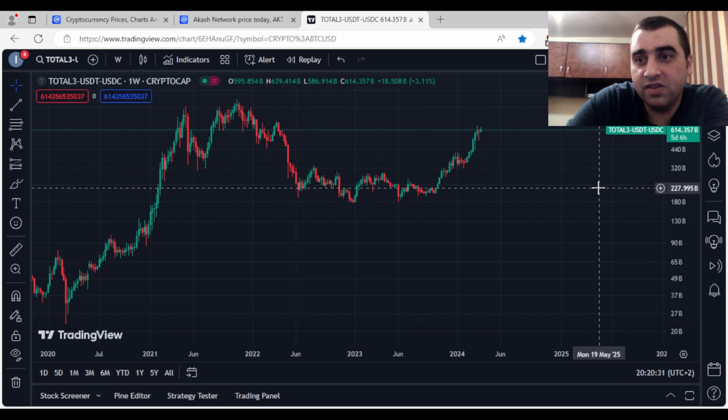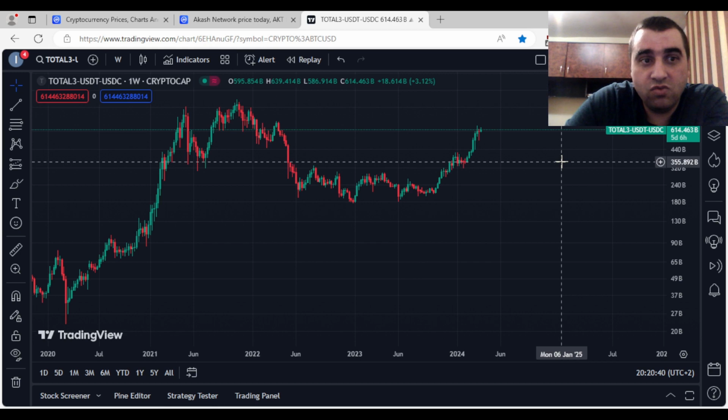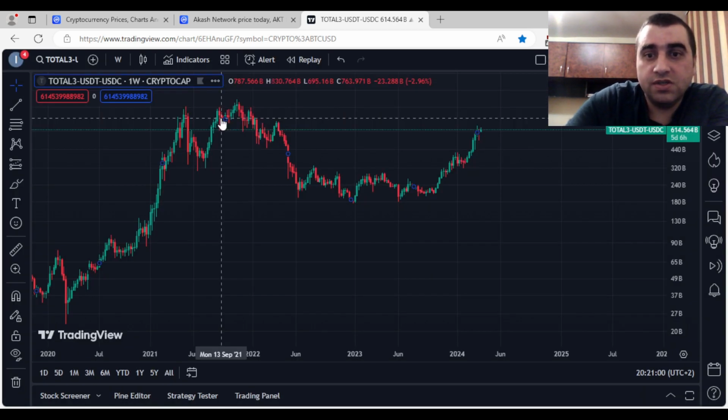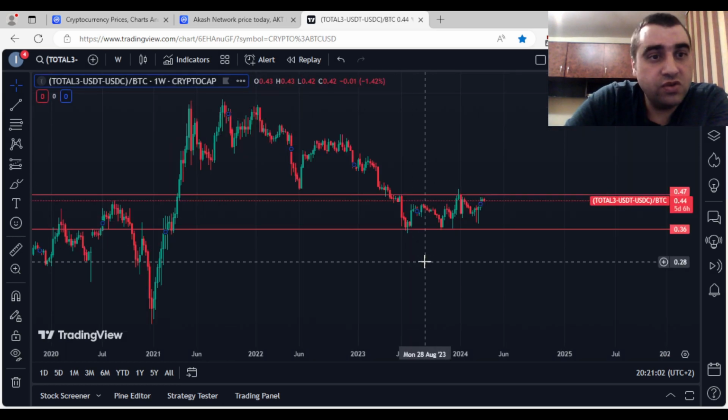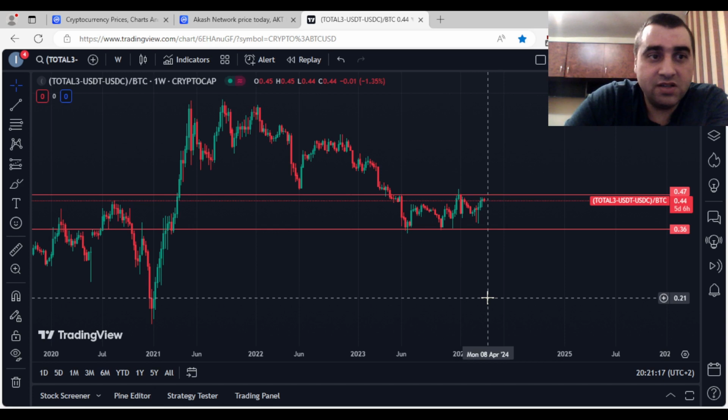There we had about 750 billion US dollars, and right now it is 614 billion dollars. That shows us almost nothing. But if we divide this by Bitcoin, that shows us some status of the Total3 reported to the Bitcoin. So if the chart will go upwards, the Total3 market cap, excluding Bitcoin, Ethereum, and the first two major stablecoins, it will be upwards. So that means more capital will enter in the altcoin market.